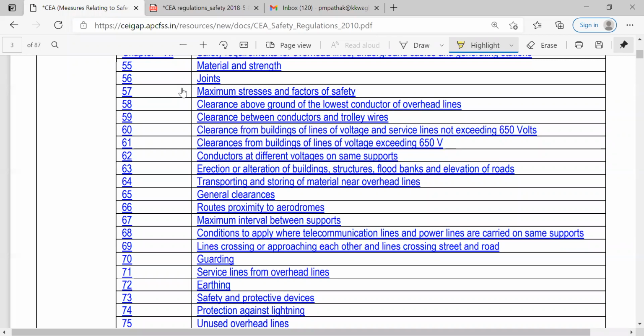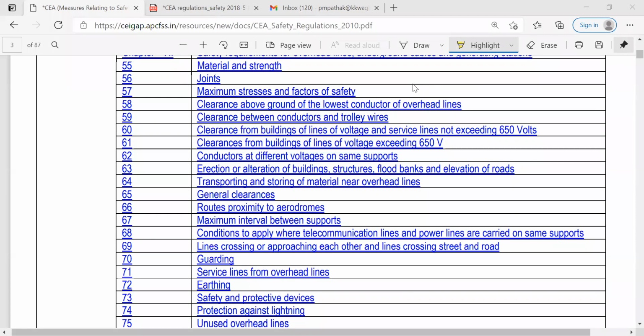Maximum stresses and factors of safety, that is FOS, all these things are given under 57. The clearance above ground of the lowest conductor of overhead lines is given under 57. Then 58 is related to the clearance above ground of lowest conductor of overhead lines.